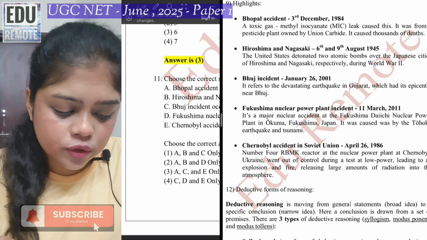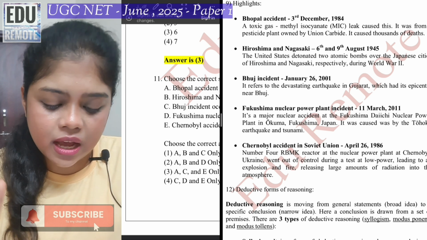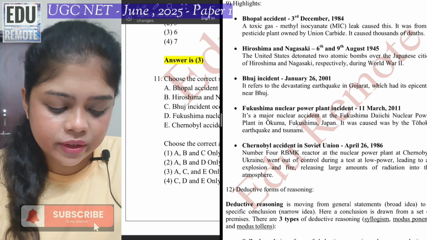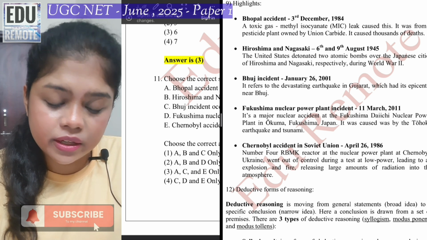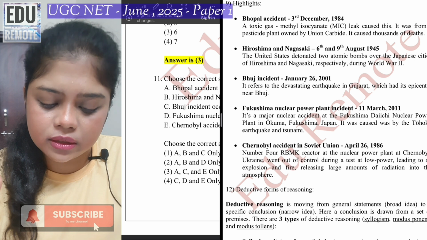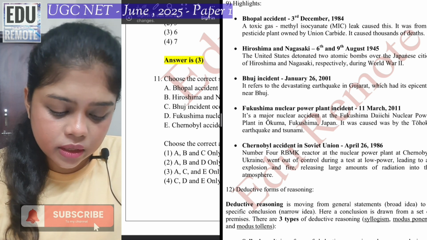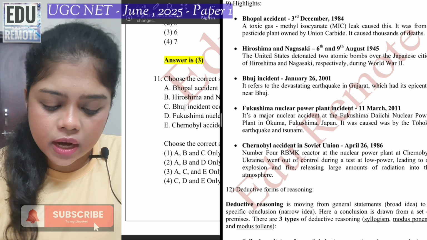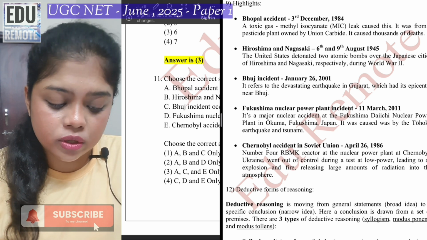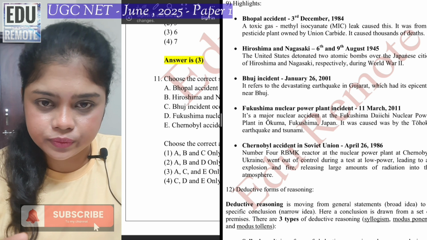So okay, the next one is Fukushima nuclear power plant incident. This happened 11th March 2011, and here it's a nuclear plant accident which happened in Fukushima Daiichi nuclear power plant in Okuma in Fukushima, Japan, and the reason behind this was the earthquake and tsunami of Tohoku.